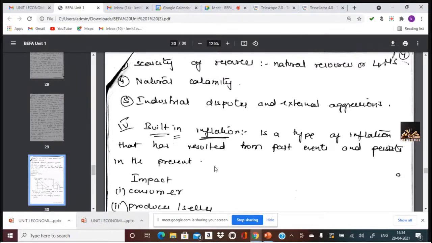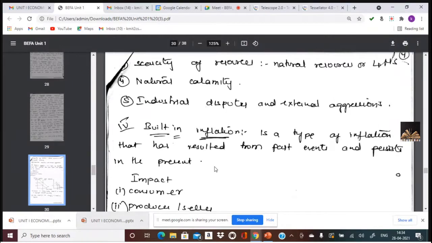Now the 4th type and cause is built-in inflation. Built-in inflation is a type of inflation that has resulted from past events and persists in the present. The reason for inflation is past events which persist now, and it is known as built-in inflation. It is also known as hangover inflation. Why? Because the reasons are not of the present scenario. The past events are the reasons for the present inflation.